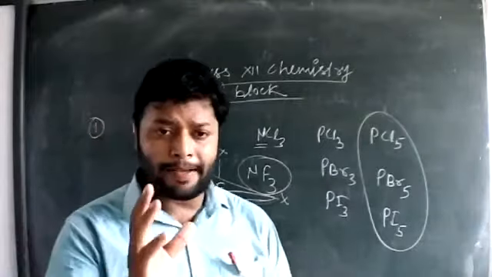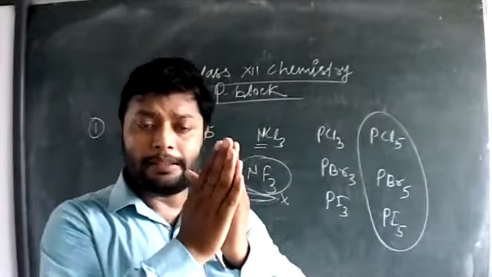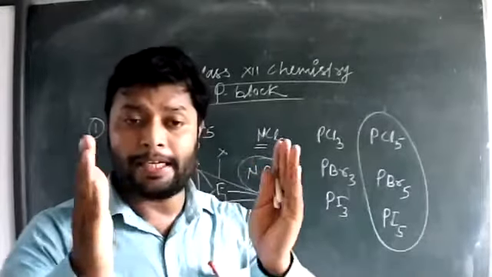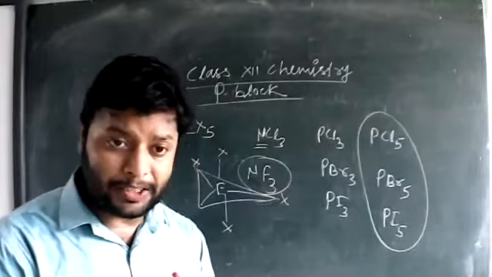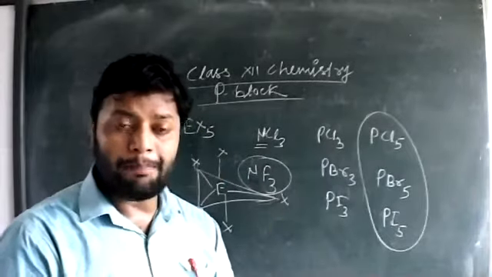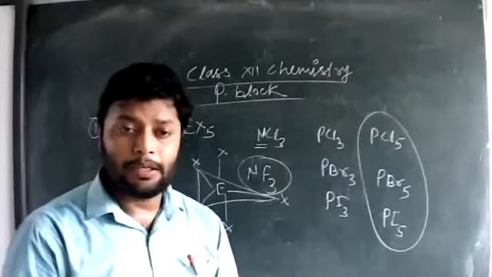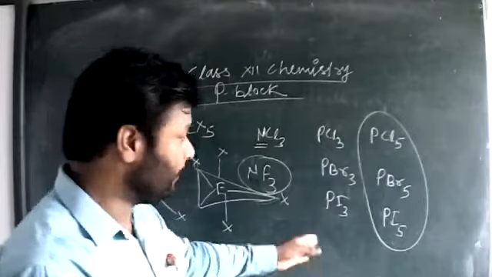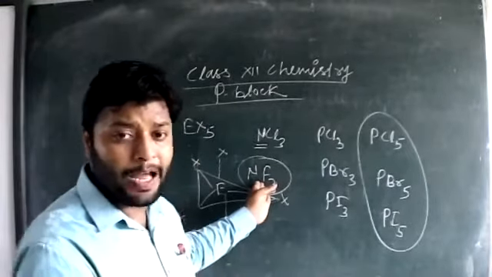So for stability, you always have to focus on only 2 things. One, if the size of the element or anion increases, it will not be stabilized at room temperature. The other is the bond enthalpy. If the bond enthalpy of the different parts of the molecule is low, then the molecule will not be stable. So NF3 is stable because of large extent of overlapping.